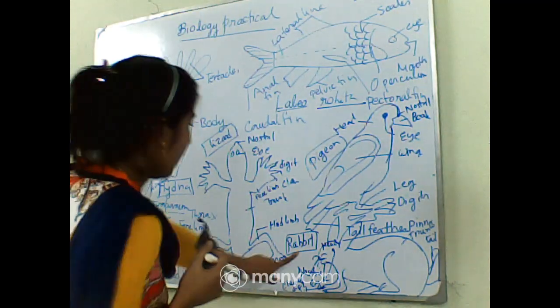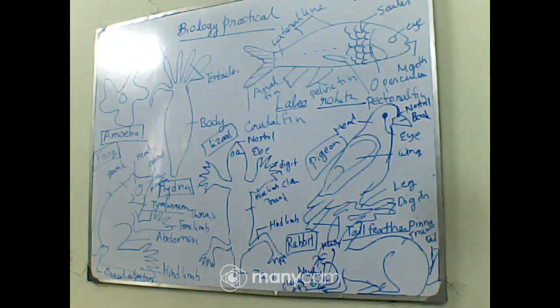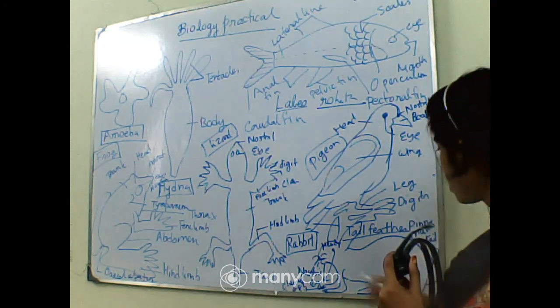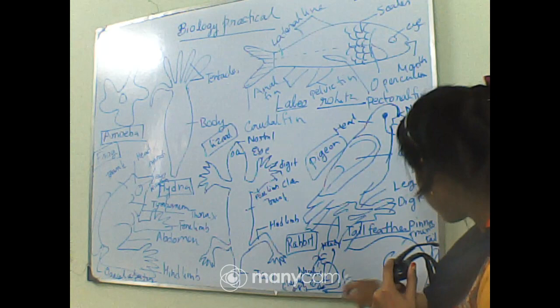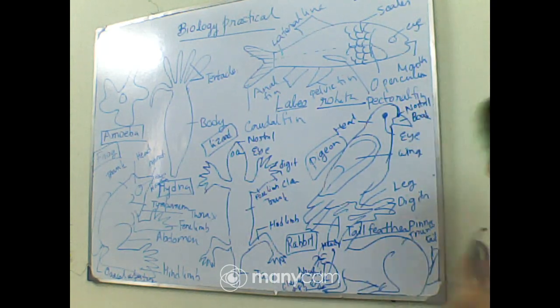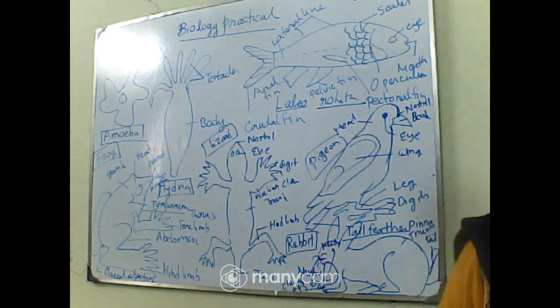That is the rabbit. Last one, that is the rabbit, and it is coming under the class Mammalia. So after the Aves you know that class Mammalia will be coming, and you can see how their body looks like. This is the head, nostril, eye, clawed digits are there, this portion is trunk, and a small bushy tail is there in their body. So where they are living, they are actually living in the fields, in the burrows, and they are mainly herbivorous type, and their body is divided into head, neck, trunk and small bushy tail, and their body is covered